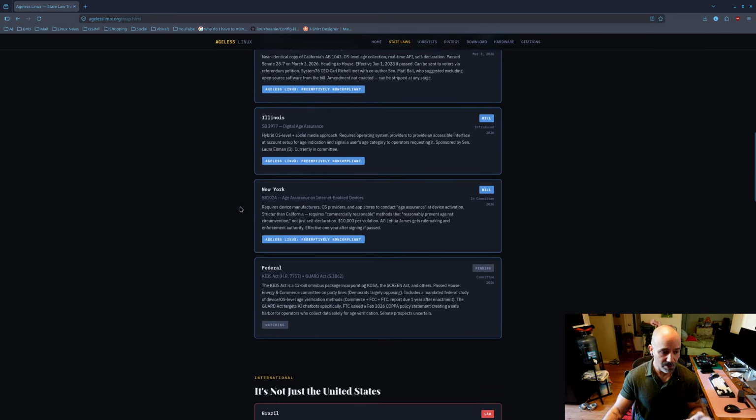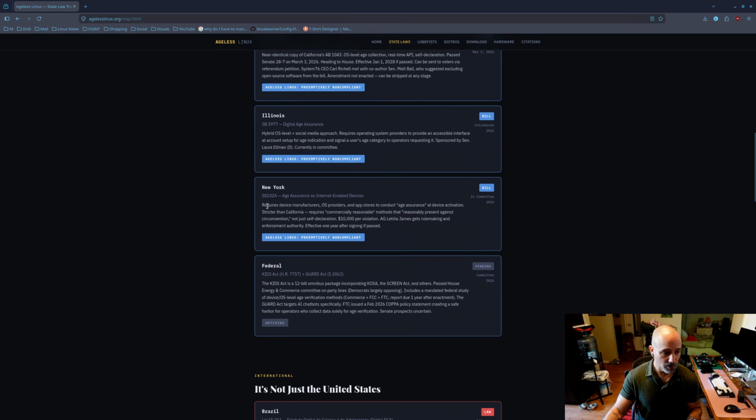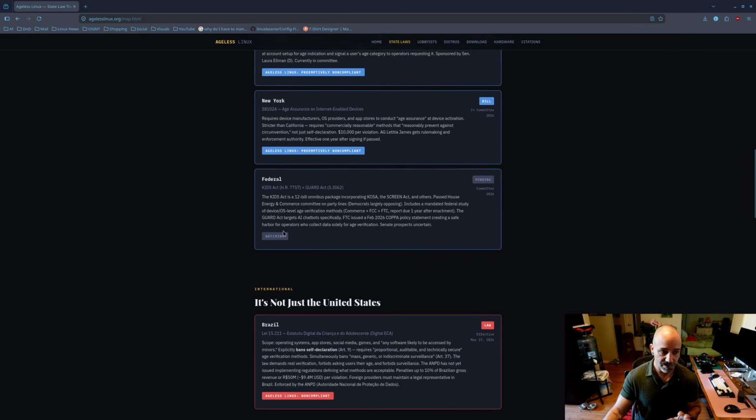Illinois has one as well. New York also has one. And then there's a federal law that's pending as well called the KIDS Act. It's a 12-bill omnibus package incorporating KOSA, the Screen Act, and others. Passed House and Energy Commerce Committee on party lines. Democrats largely opposing this. Includes a mandated federal study of device OS level age verification methods. This is federal, so this is being, I don't know, talked about, worked on right now.